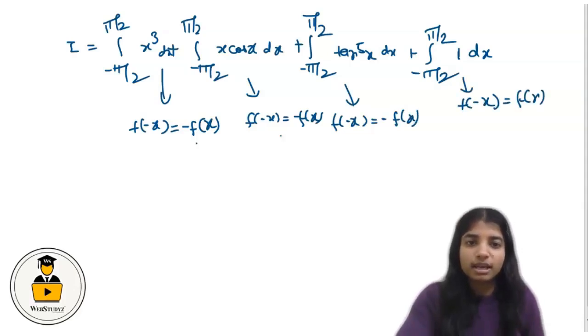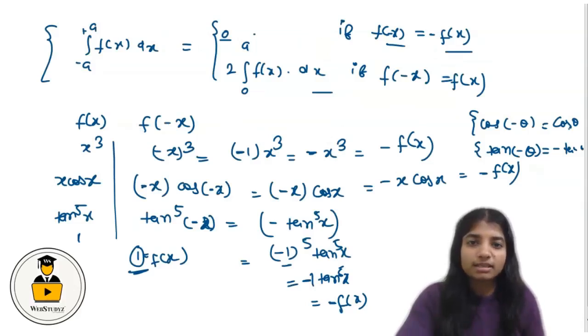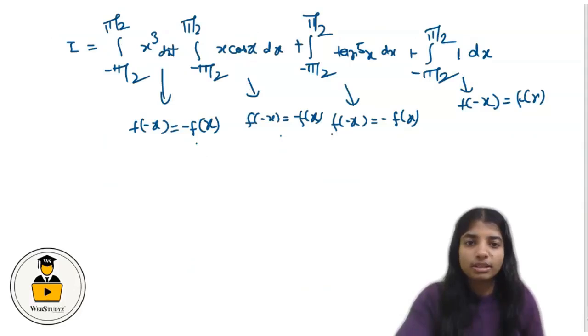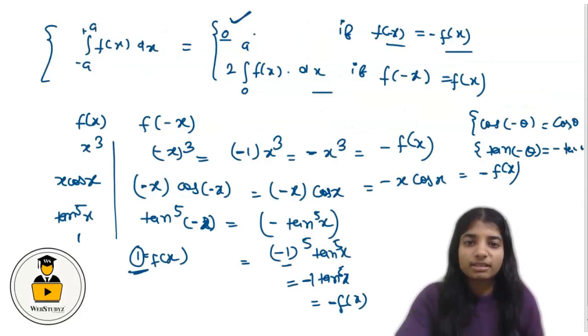So in the first, second and third conditions, the first property is applicable, so the value of all of these becomes 0. So I becomes 0 plus 0 plus 0. But for the last one, the second property is applicable because f(-x) is f(x).